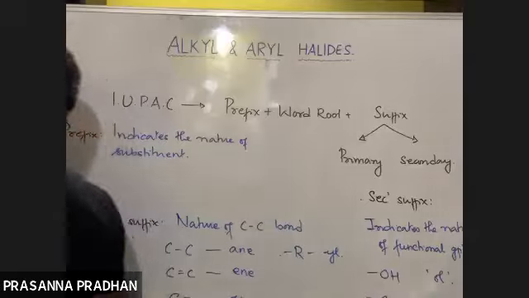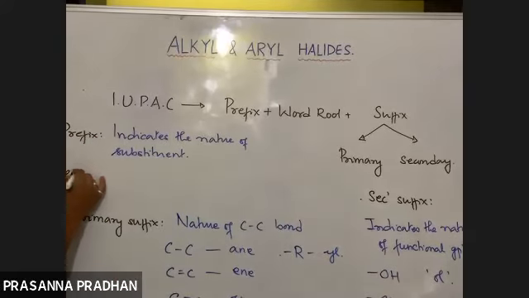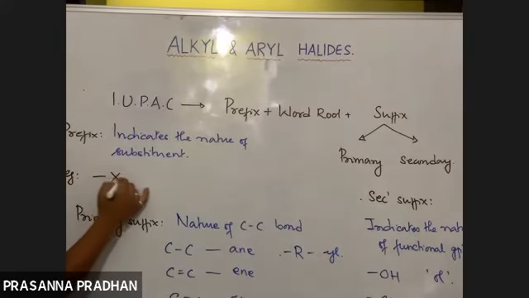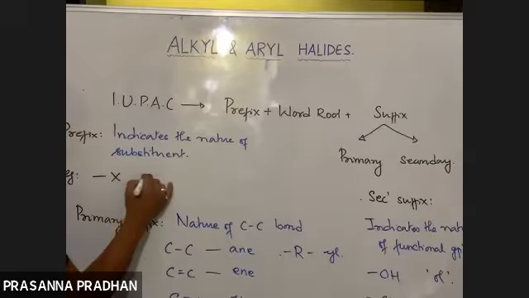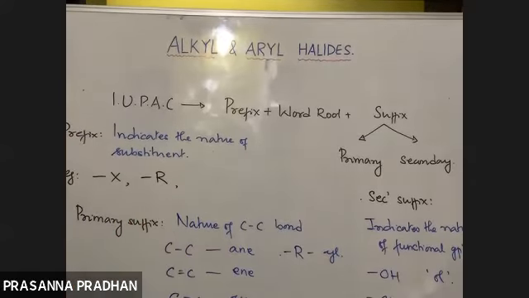What comes under this category? What are the normal prefixes? All halides are regarded as substituent. Fluoride, chloride, bromide, iodide, these all are regarded as substituent, not functional group. All the alkyl groups are regarded as substituents.